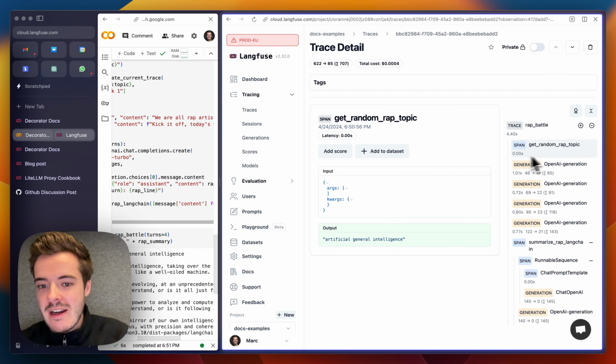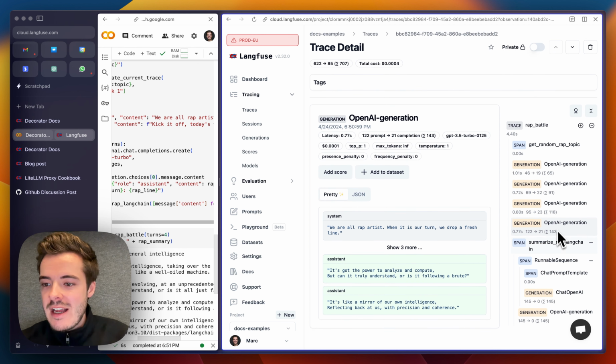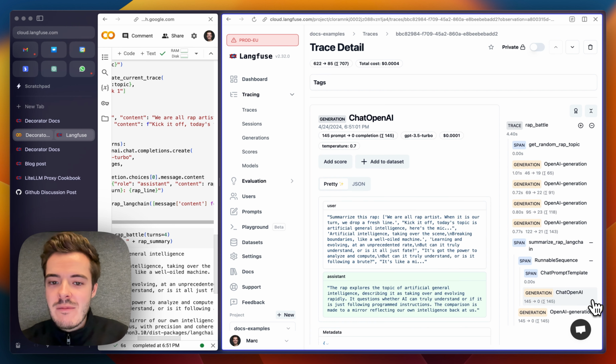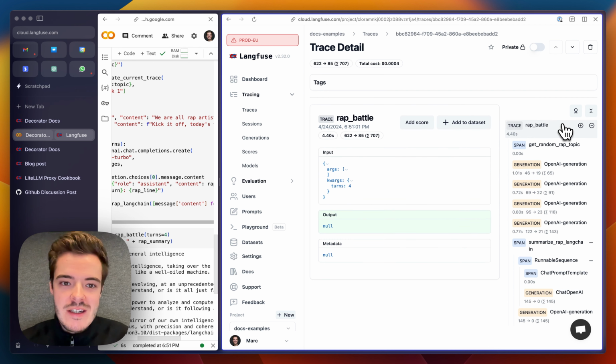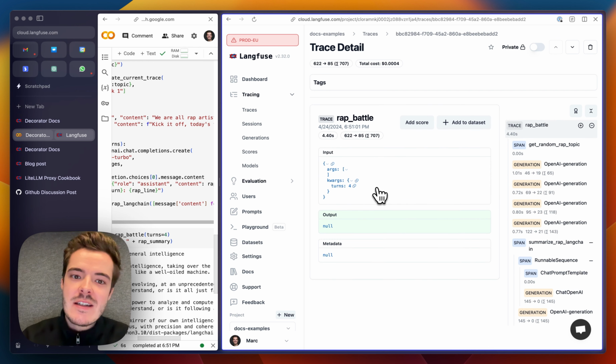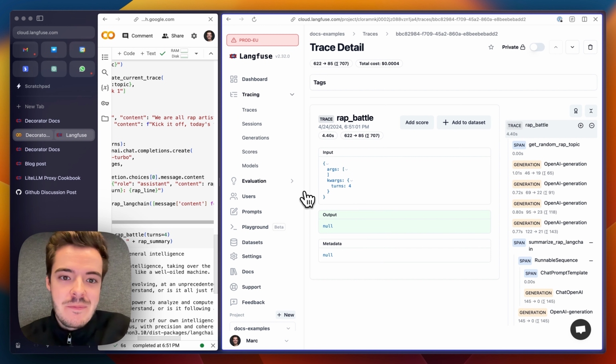Then we have the span where we generated the topic and the OpenAI calls for each of the lines that's generated, and a trace of what's happening within LangChain, including all the summarization OpenAI calls that are happening here. So this is the trace, and you can see timings, you can see input and outputs, and all of these integrations are then summarized back into this one trace by just having to add the Observe decorator.